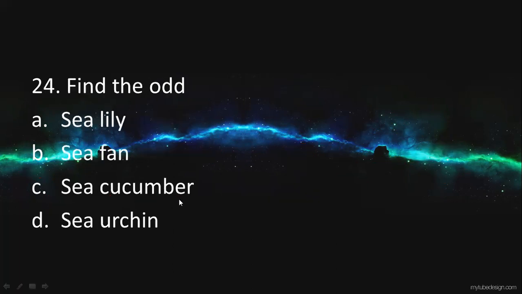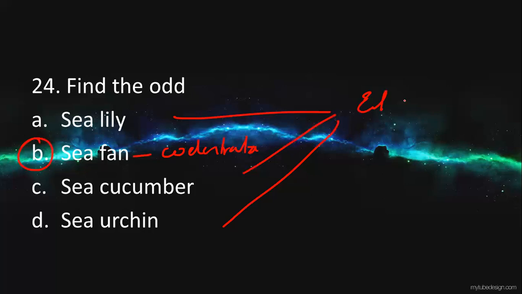Next one, find out the odd one. I hope everyone would have guessed the right answer. Yes, the answer will be sea fan. The odd one out is sea fan, because it belongs to phylum Coelenterata, whereas the others, sea cucumber, sea urchin and sea lily, are all from phylum Echinodermata. So sea fan is the odd one, and that is the right answer.